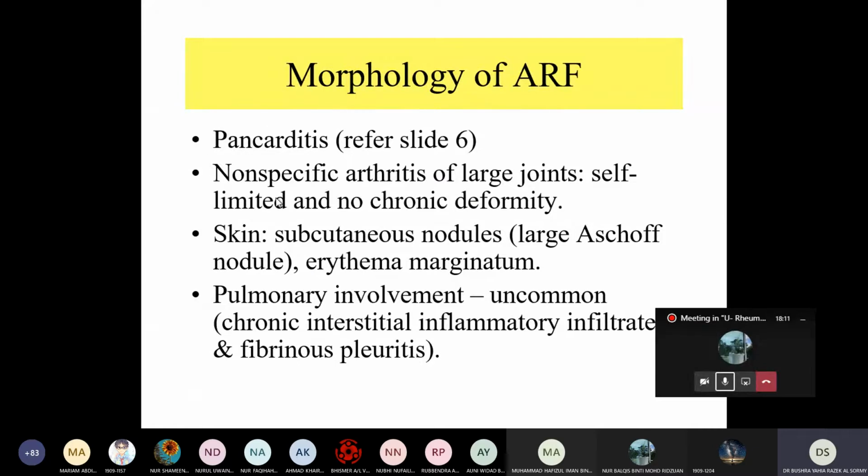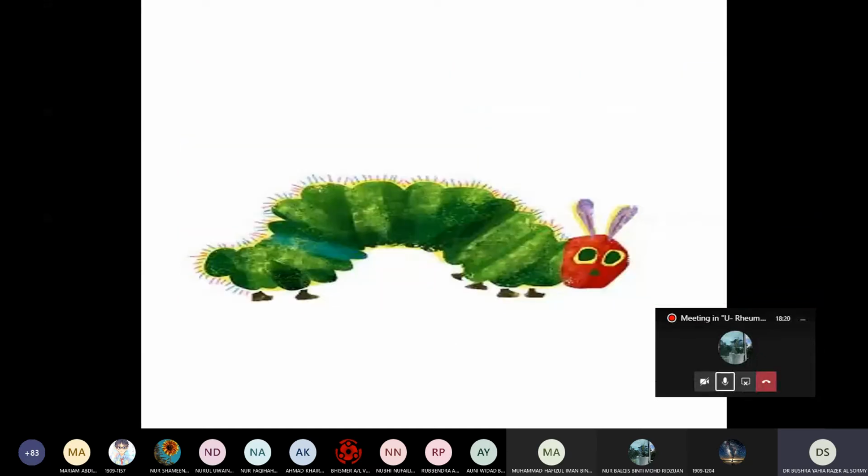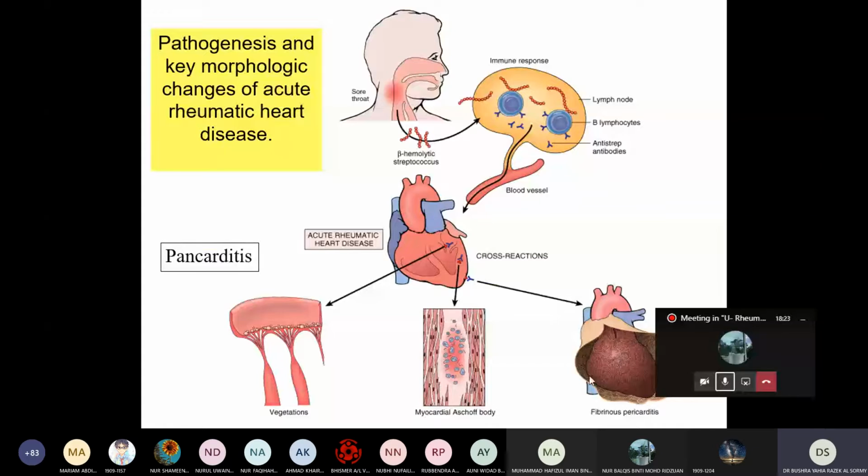So in carditis, if the patient is treated, okay, in the pericardium we said we have fibrinous pericarditis, isn't it? Because of the inflammation, fibrinogen, in response to the inflammation, accumulates within the pericardial space around the myocardium, forming fibrin.